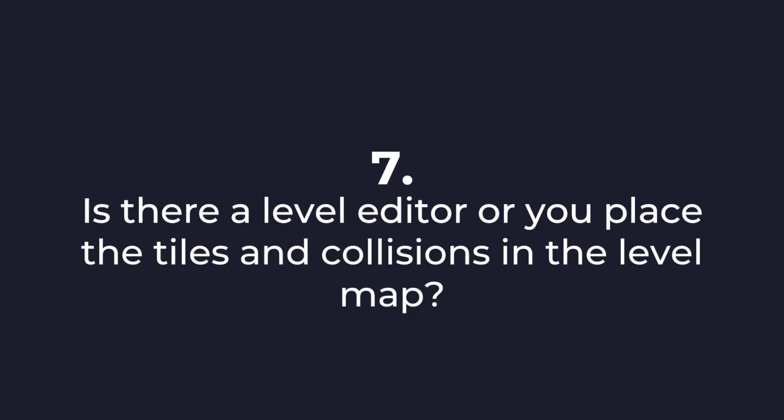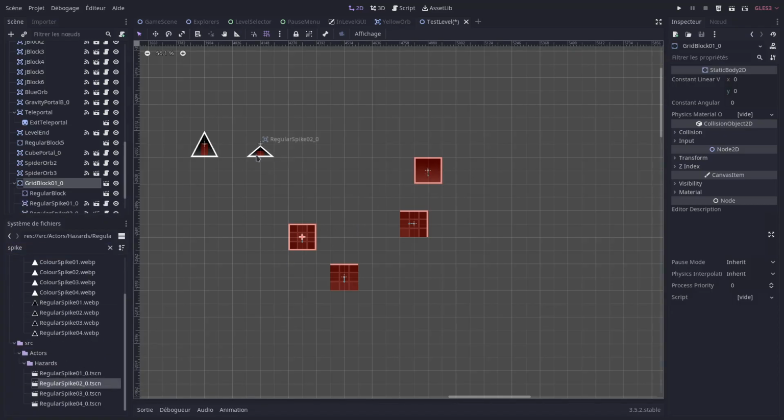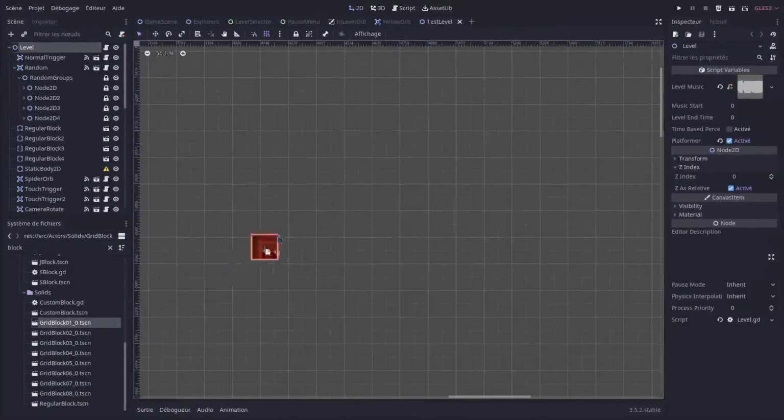Is there a level editor, or do you place tiles and collisions in the level map? I place the blocks in the level map, but the blocks are not part of a tile map. They are each a separate scene that I add into the map.